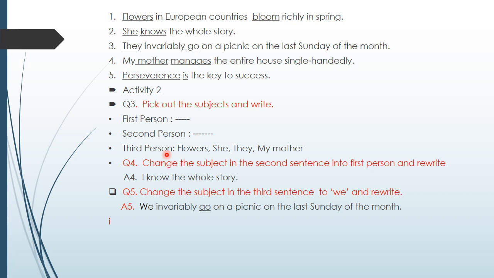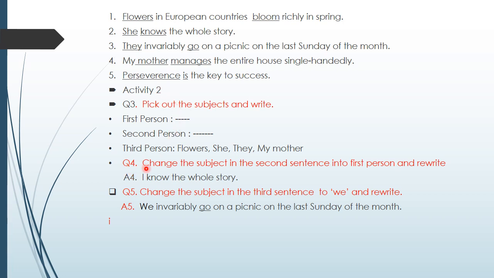Third person: the teacher has taught he, she, it, they and other words, other than the pronouns. Here, flowers, we can write in the third person. She, it is third person. They, it is third person. My mother, it is third person. Perseverance, since it is a quality, we are not writing in the third person. It is a quality. Okay, children.